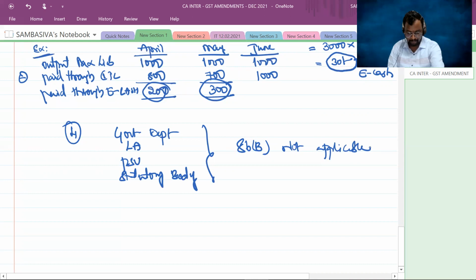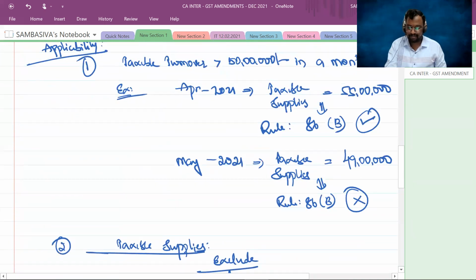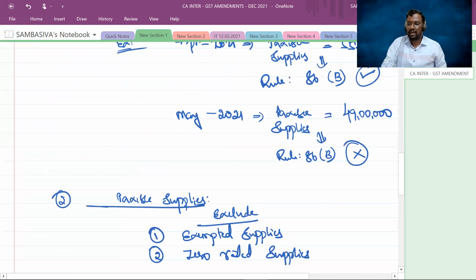So for government departments, local authorities, public sector undertakings, statutory bodies, for these people, Rule 86B provisions are not applicable. Okay, sir. So there are totally 4 scenarios in which 86B provisions are not applicable.